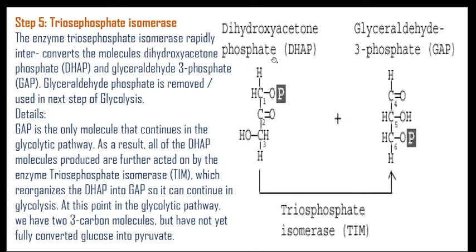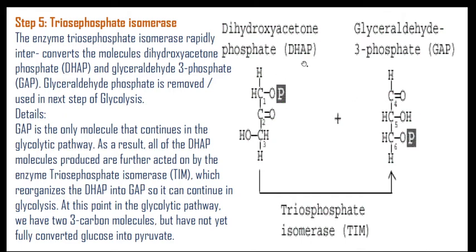So this DHAP gets removed and again can be added into glycolysis. This GAP is the only molecule which can continue in the glycolytic pathway. As a result, all of the DHAP molecules produced are further acted on by the enzyme triose phosphate isomerase, which can reorganize DHAP into GAP.